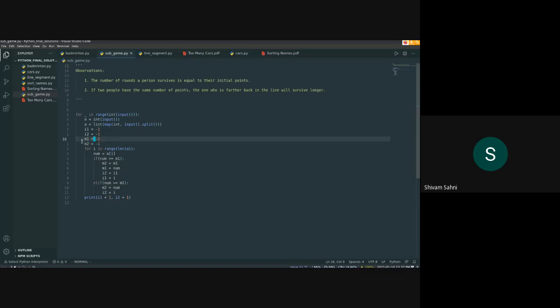So the code is pretty simple too. We just keep track of the winner and runner up and update them using these conditions.